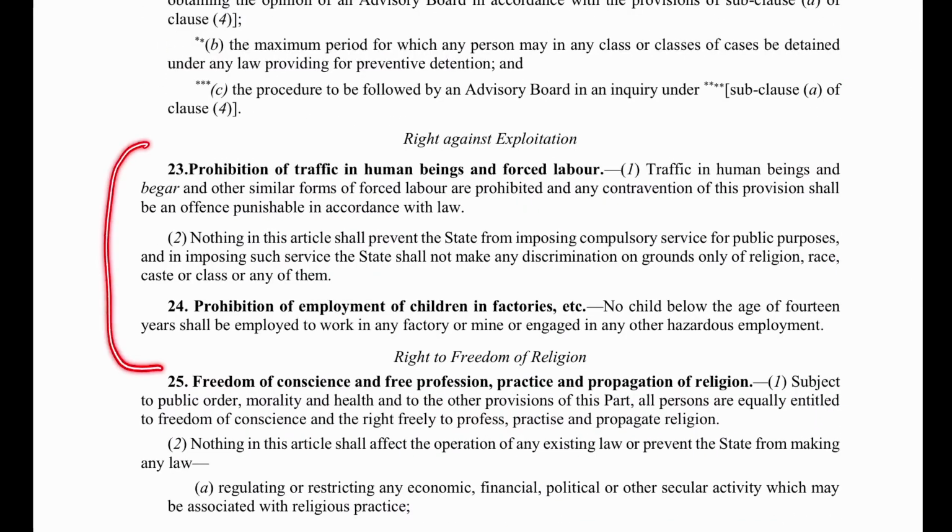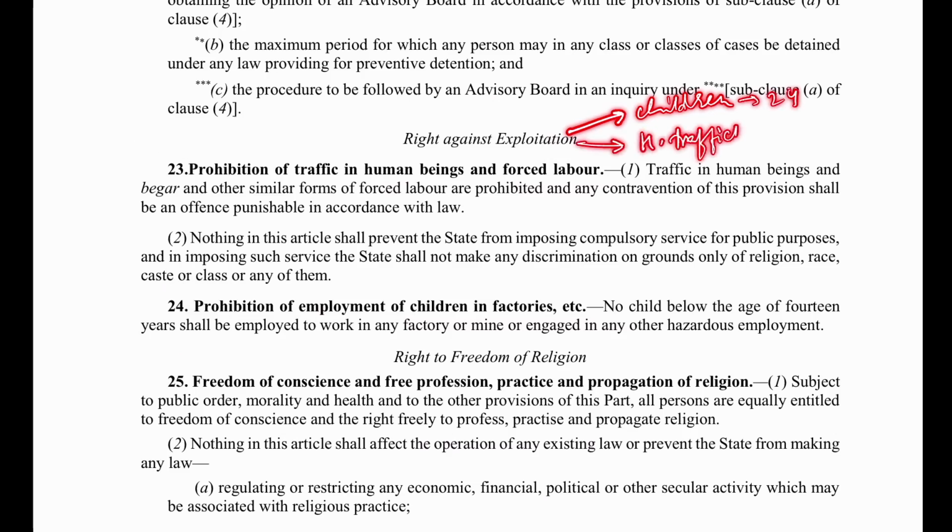As you can see here, smaller explanations are covered. Now, when we talk about the right against exploitation, there are two rights under this. Article 23 says prohibition of traffic in human beings and forced labor. Article 24 says prohibition of employment of children in factories, etc. So remember, exploitation here is dealing with children in article number 24 and dealing with human trafficking or forced labor in article number 23. But now we have to see the details of it.